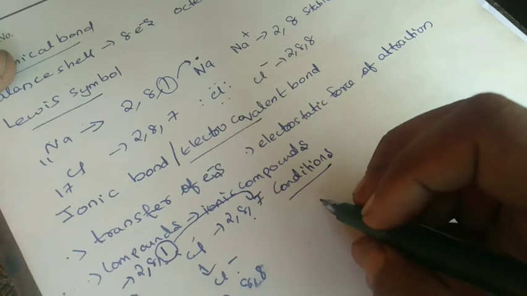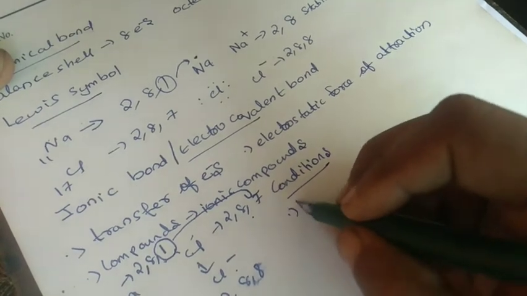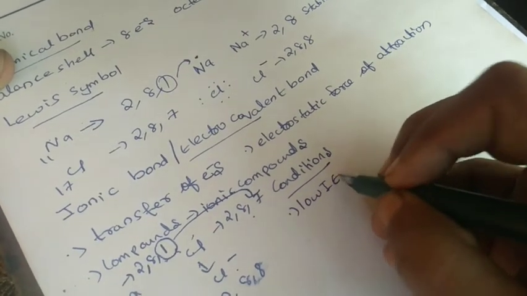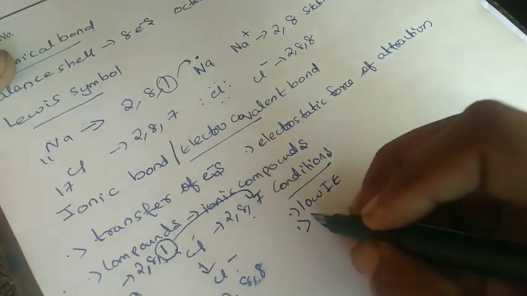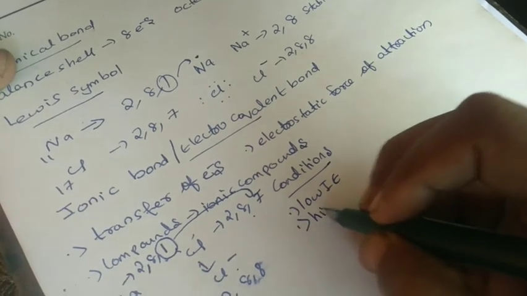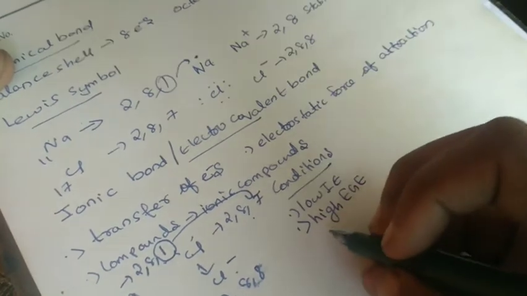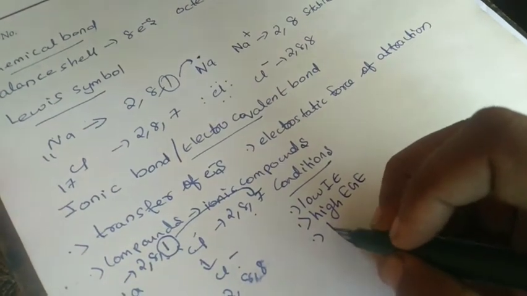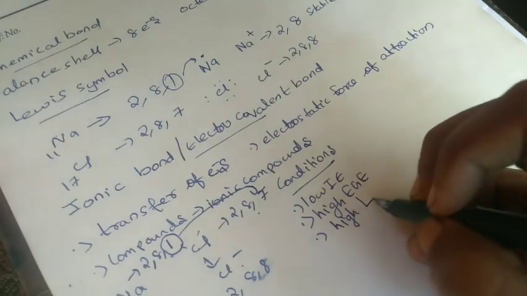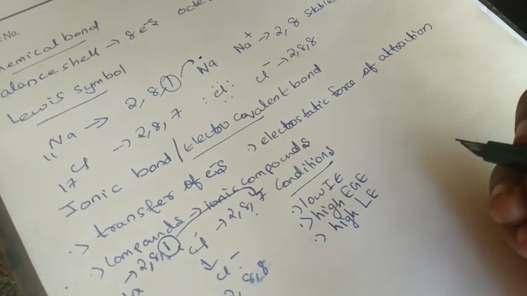Then we can consider the conditions. First, the ionization energy or ionization enthalpy for forming the cation should be low. Then the electron gain enthalpy of the atom forming the anion should be highly negative. Then high lattice enthalpy: the higher the lattice energy, the easier the formation of the ionic compound.